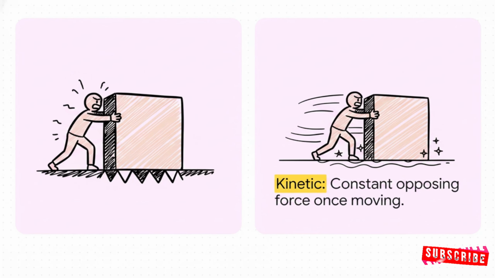Before we start throwing more objects into our universe, let's look back at our hidden actor, friction. It actually behaves in two very distinct ways to oppose our applied force. First, we have static friction, which cleverly matches whatever force you apply right up until a breaking point. Then we have kinetic friction, which provides a constant, steady opposing force once the sliding actually starts.